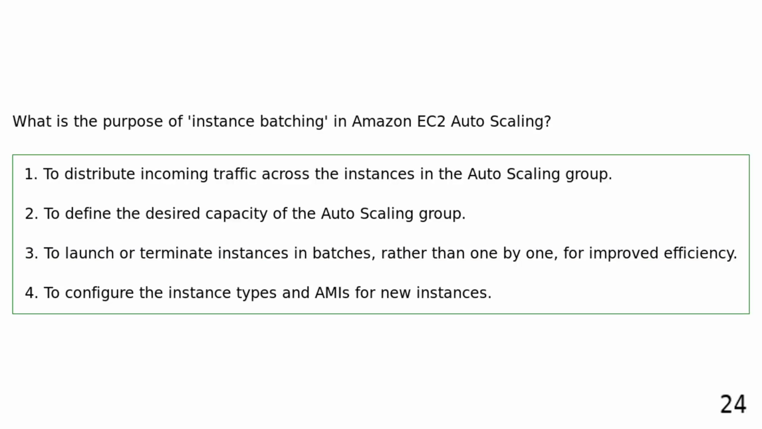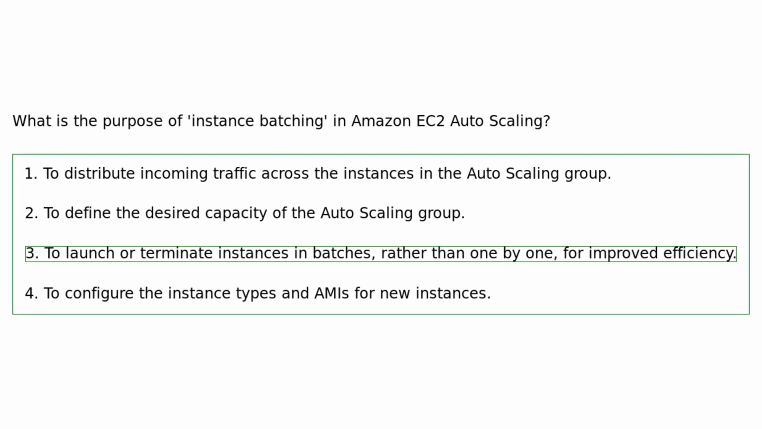What is the purpose of instance batching in Amazon EC2 auto-scaling? To distribute incoming traffic across the instances in the auto-scaling group. To define the desired capacity of the auto-scaling group. To launch or terminate instances in batches, rather than one by one, for improved efficiency. To configure the instance types and AMIs for new instances. Instance batching allows auto-scaling to launch or terminate instances in batches, rather than one by one, which can improve efficiency and reduce the overhead of launching or terminating instances individually.